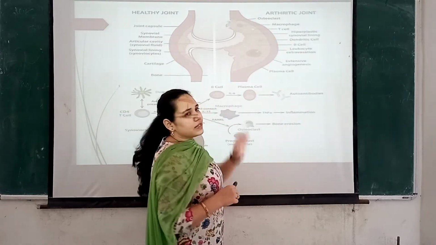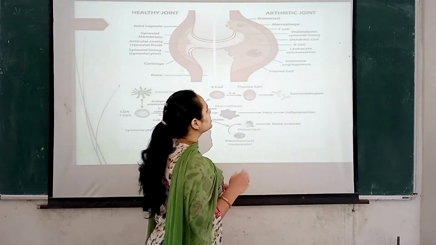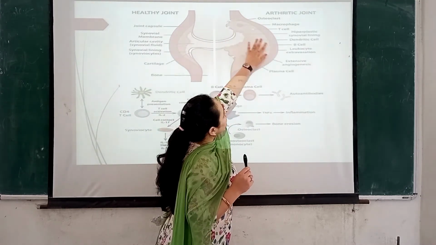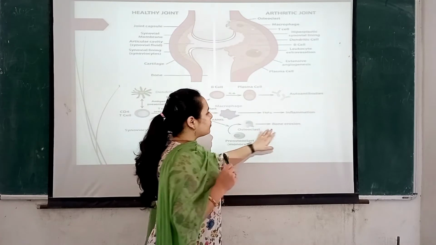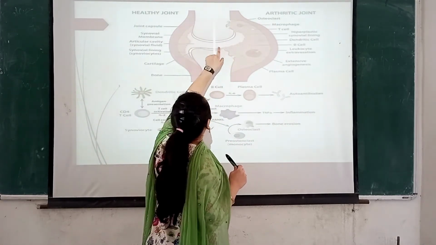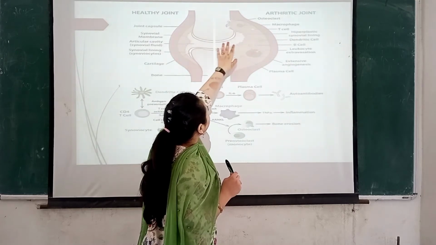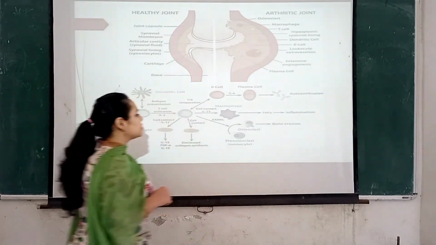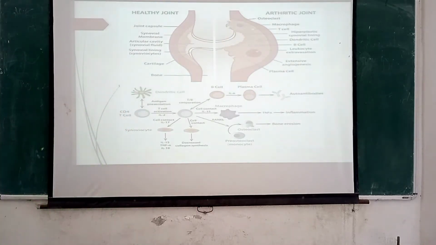These are structures that cause destruction or damage to the bone, and then an inflammatory response happens because of which bone erosion is seen. So the bone is damaged, the cartilage is damaged, and there is inflammation and formation of osteoclasts. This is what happens in rheumatoid arthritis.